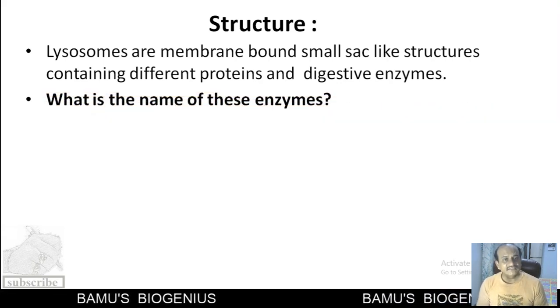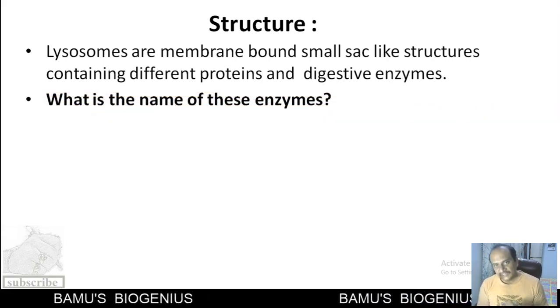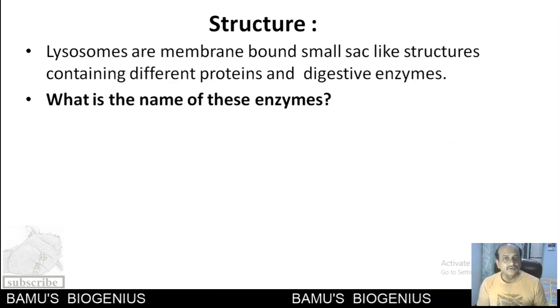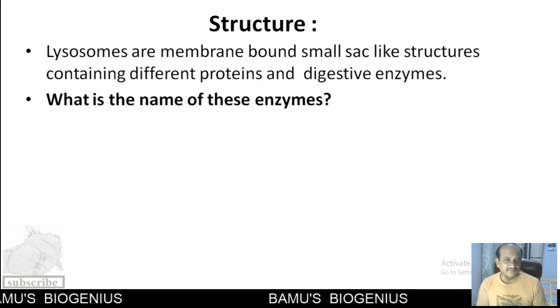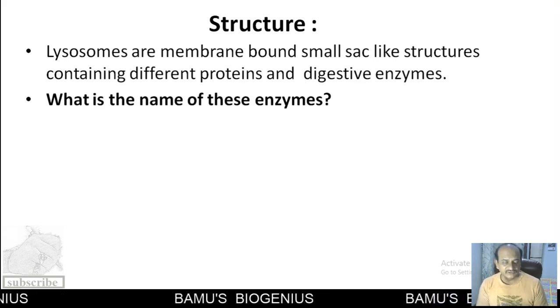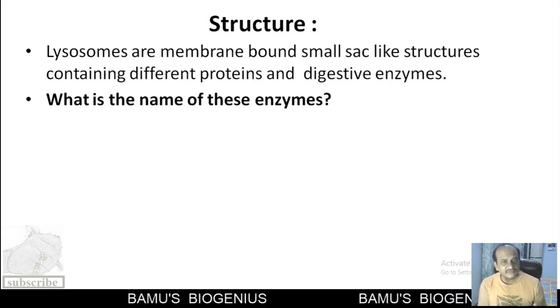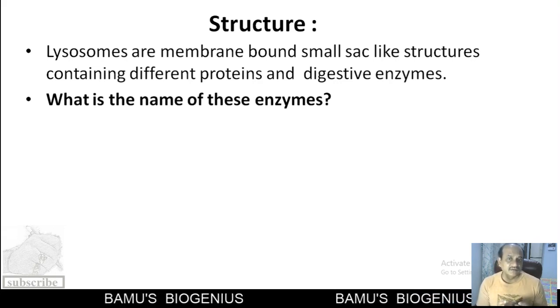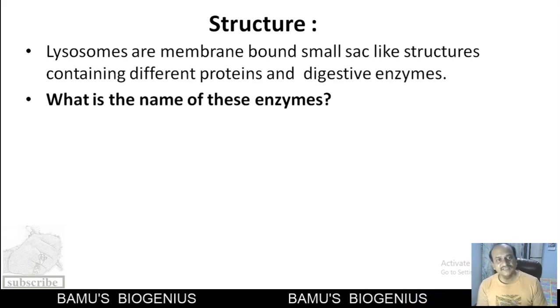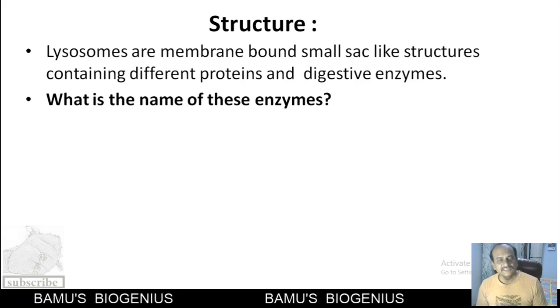Then what is the name of these enzymes? The name of these enzymes is acid hydrolases. From the name, you can imagine that hydrolases means enzymes which bring about the hydrolysis of a macromolecule, and acid means that these particular enzymes are active in an acidic environment. So that's why they are called acid hydrolases.